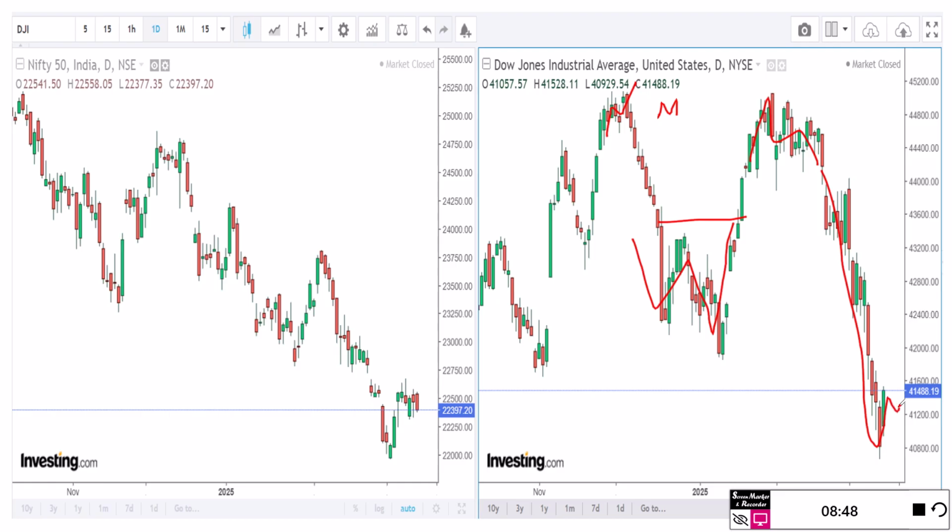So yeah, though they have a strong correlation, they are not absolutely correlated. So we cannot blindly take a trade on the basis of how the Dow Jones has performed and vice versa.